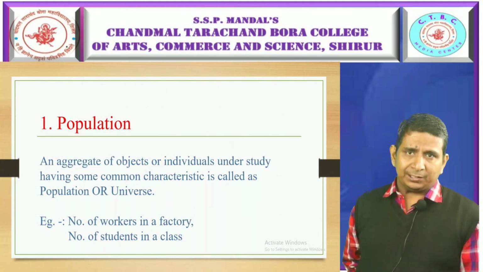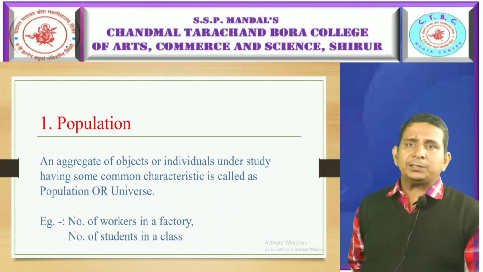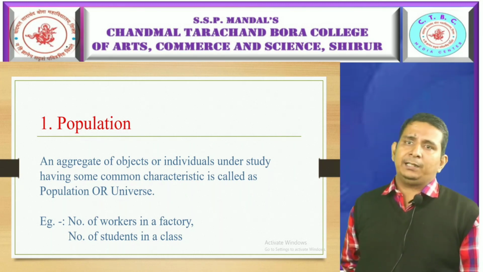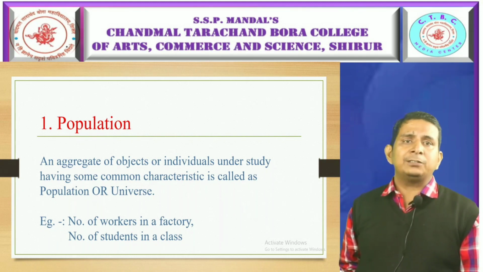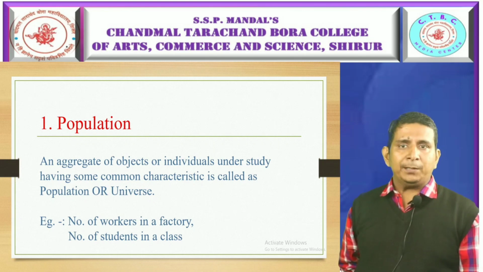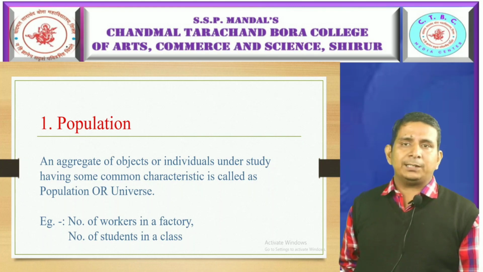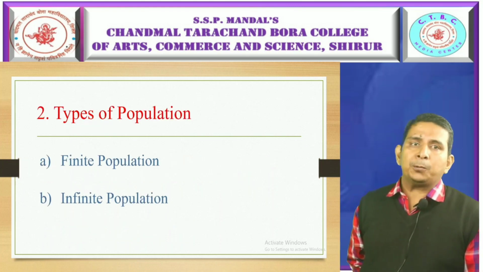So the first definition is population. What do you mean by population? Population is an aggregate of objects or individuals under study having some common characteristics. It is also called the universe. For example, the number of workers in a factory, the number of students in a class, all of these we consider as a population.